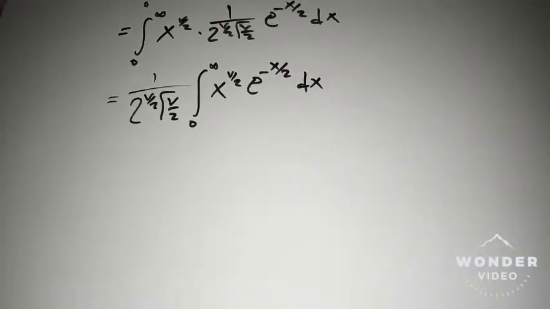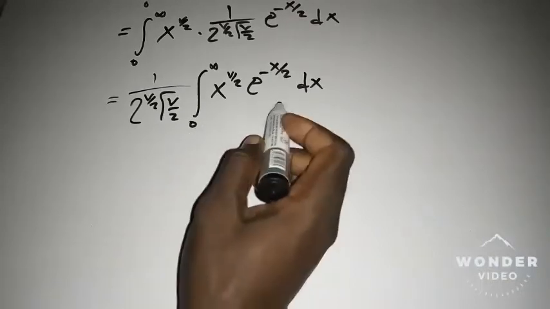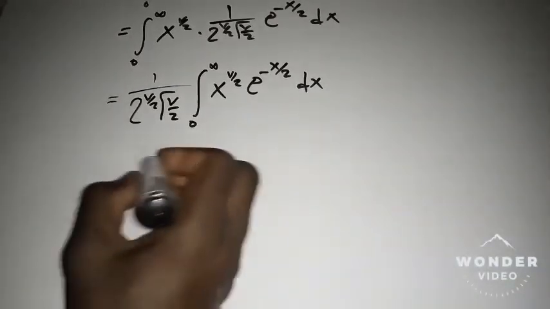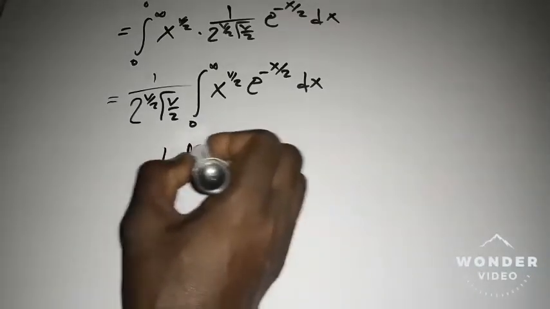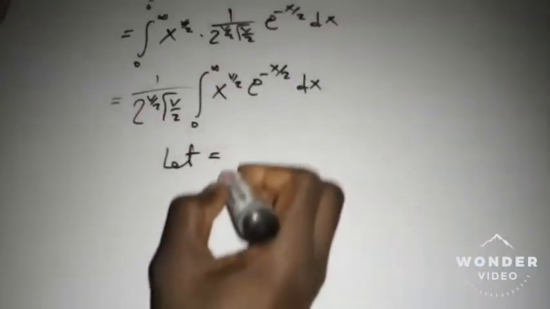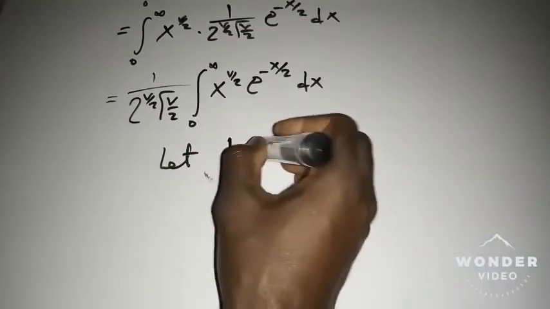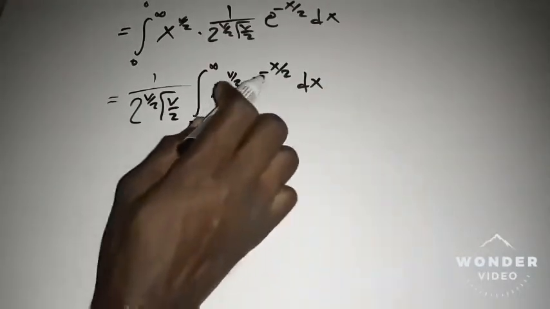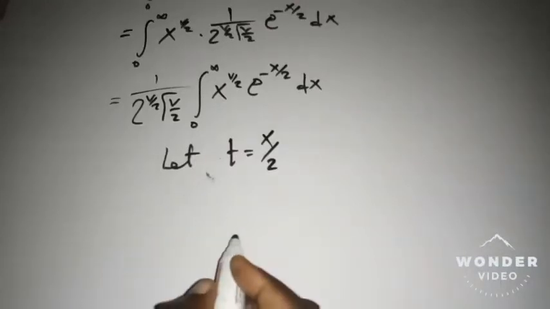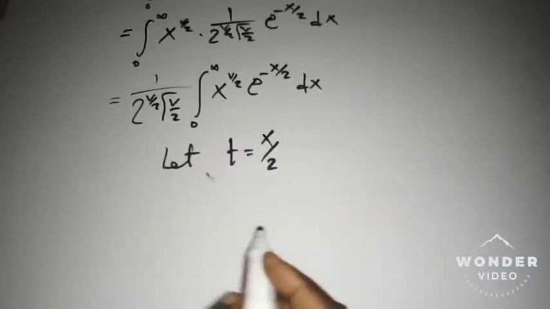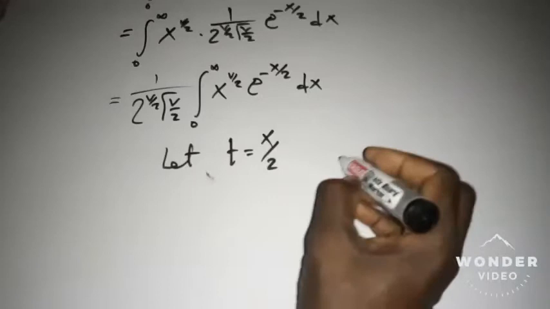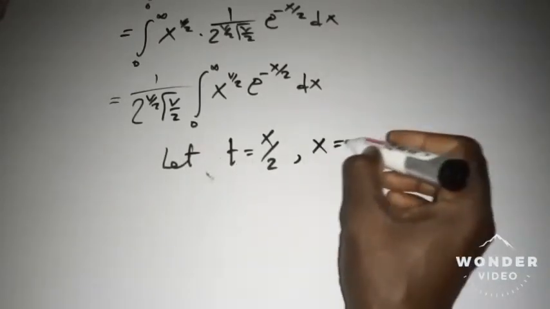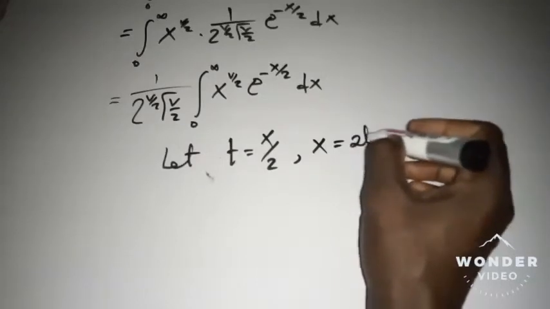Recall that this is the proper definition of the gamma function. So I will let t be my new variable. Let t be equal to x over 2, that is the power on e, so that x is now equal to 2t.